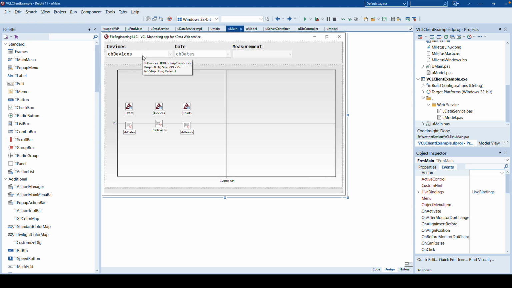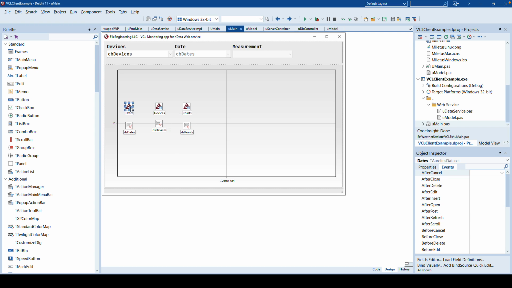Then the first step is, if you look at the form, I need the devices. When I have the devices and click on a device, I need the available dates. If I click on a date, I need the available measurements, which are always the same. So this is hard-coded. But if I select the date, I need to get the points in the chart. So my data sets that I want to use, thinking like we did starting in Delphi 1, I need a data set for the devices, I need a data set for the dates, and I need a data set for the data points. And again, XData gives me that, the TAureliusDataset. Why is it called TAureliusDataset?